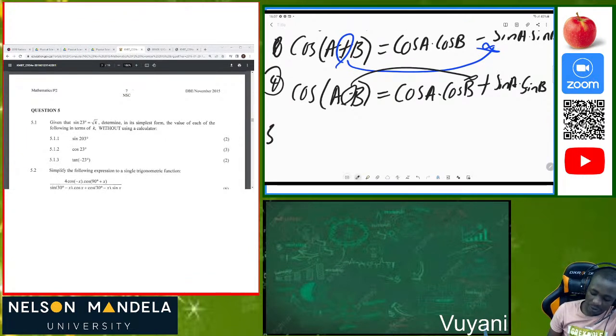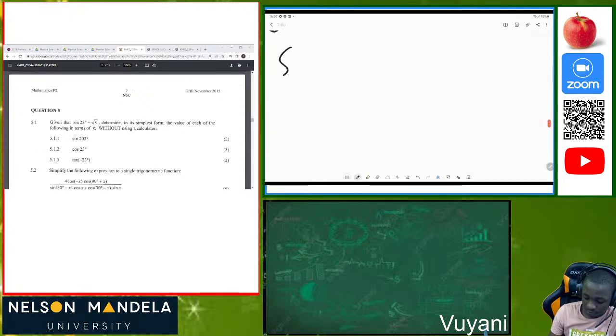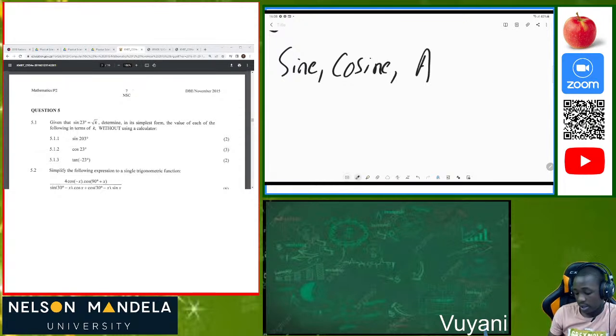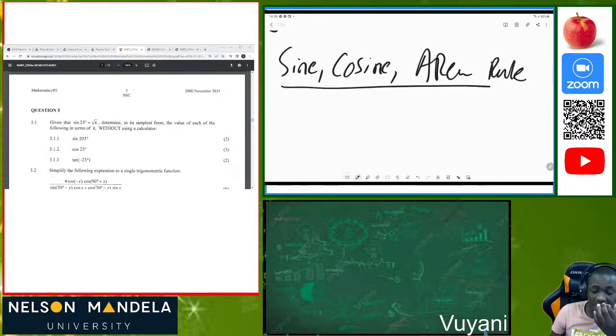Right now, the last thing I want us to talk about is what we call the sine, cosine, and area rule. We know from grade 10, grade 9, and grade 8 as well, that in order for you to calculate the area of a triangle, it must be a right angle triangle.